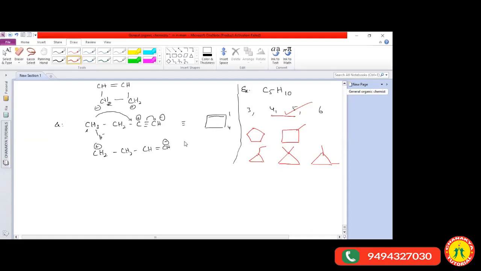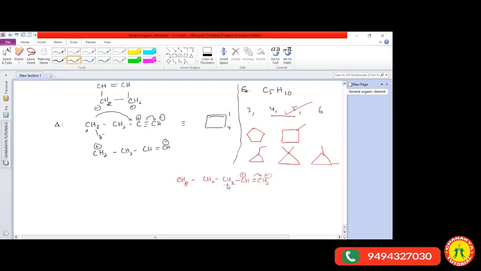Ma'am, if it is a multiple bond, let us see. Sir, you're asking about CH2, CH3, CH2, CH2, CH double bond CH2. Okay, so this is the question you are asking. Now let's see. When these pi electrons are shifted onto this carbon atom, this carbon gets a negative charge, and this neighboring carbon will get a positive charge. So based on the 1,2 shift you will get ethyl cyclopropane.